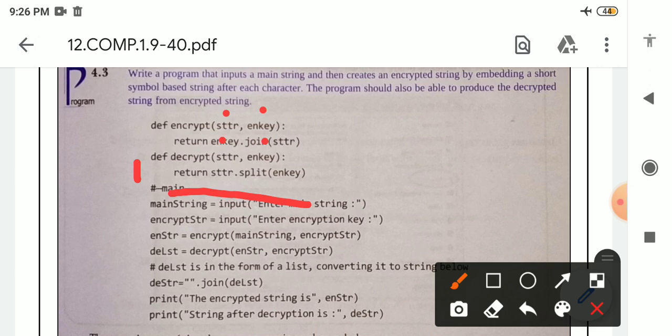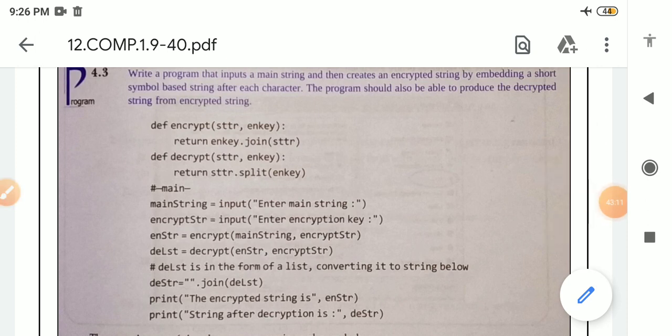So we will use the split function. So what will we write? Str, which contains the original string, dot split. Split is the name of the function, and in parentheses it is written n key. It means we want to remove the symbol present in this string. That is why in the split function we are providing the symbol as the argument.